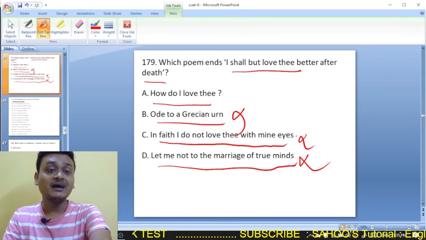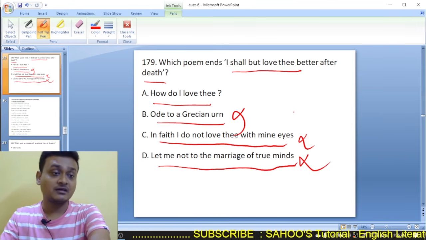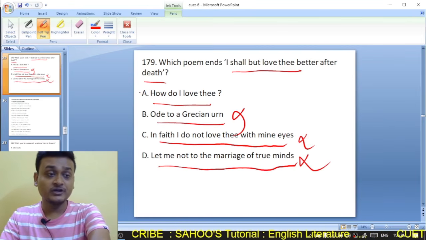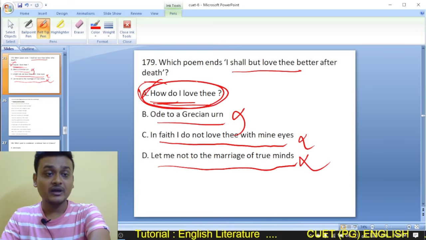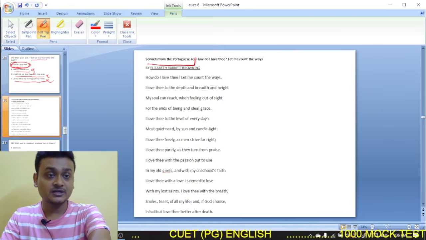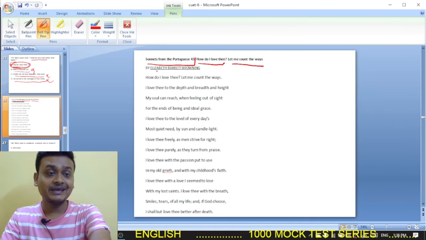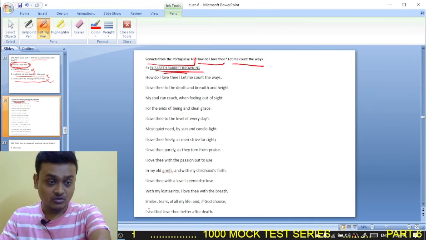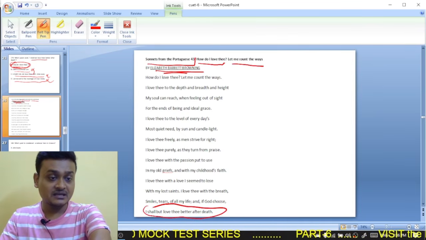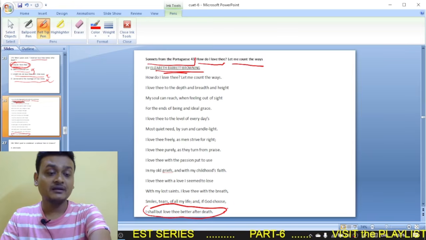So this is the concluding line of Sonnet 43 by Elizabeth Barrett Browning, Sonnets from the Portuguese 43, How do I love thee? Let me count the ways. And this sonnet ends with the line "I shall but love thee better after death."